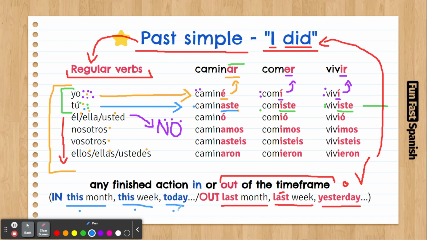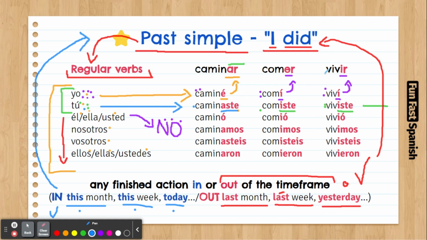Yes, you are. And so on. We said that we are going to use this for the I have done. That's correct. And we said the I have done is not going to be used for out of the time frame. So the beauty of this tense is that it can also be used for in the time frame.